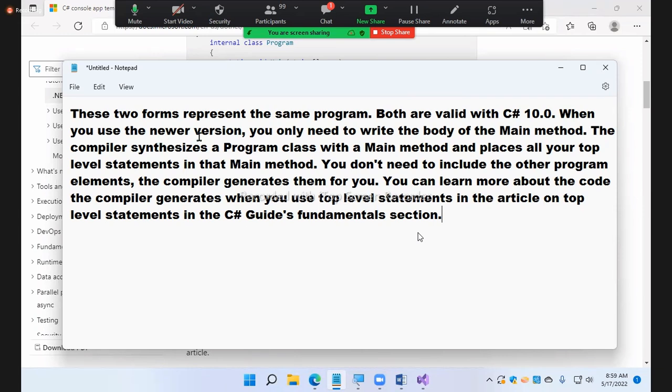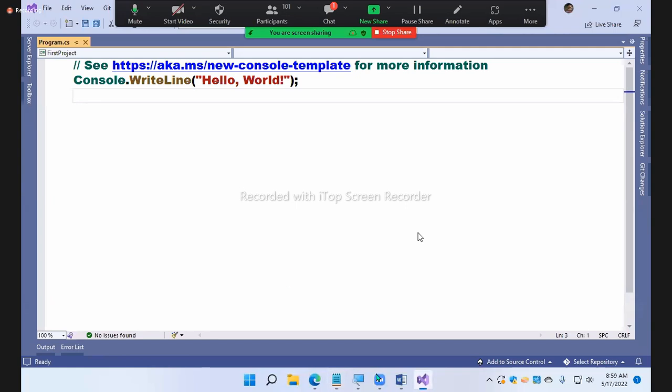When you use the newer version, you only need to write the body of the Main method. The compiler synthesizes a Program class with a Main method and places all your top level statements in the Main method. It means you write one line, but the compiler will change the code into a class.